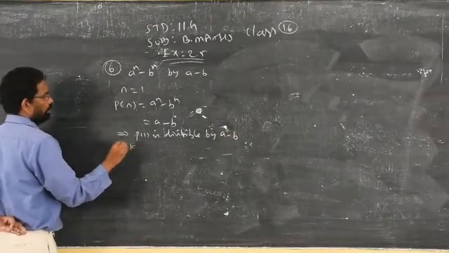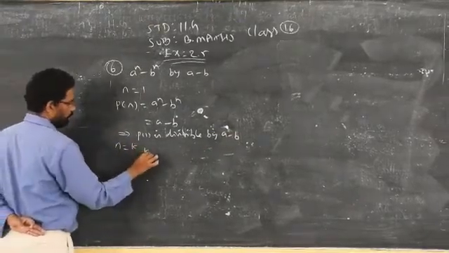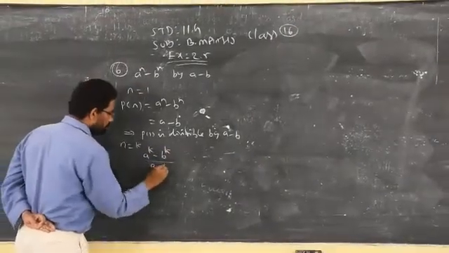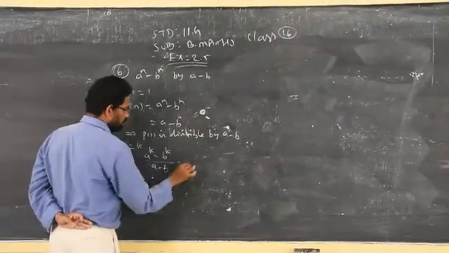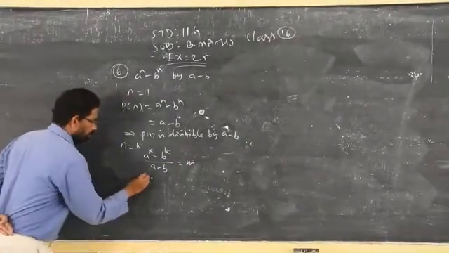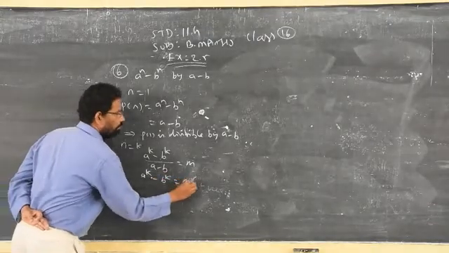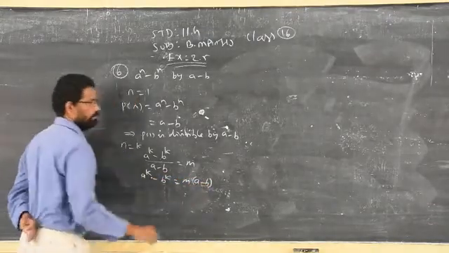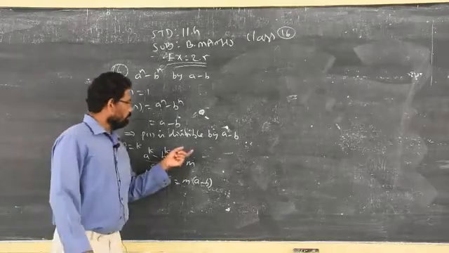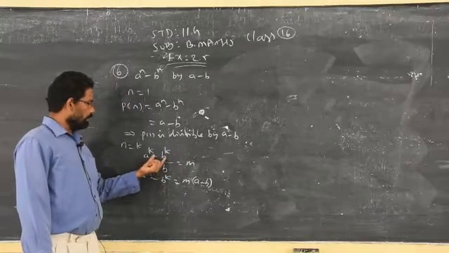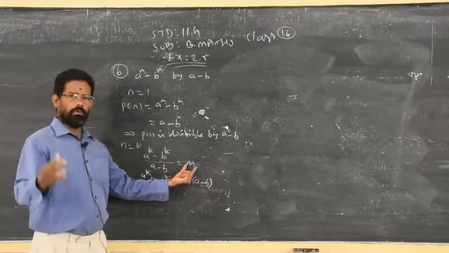What is the next condition? N is equal to k. So a power k, b power k. When I am dividing this by a minus b, same concept, I will get some value. So a power k minus b power k is divisible by a minus b. Are you clear? If I am dividing a power k minus b power k by a minus b, I get some quotient. I don't know what the quotient is.